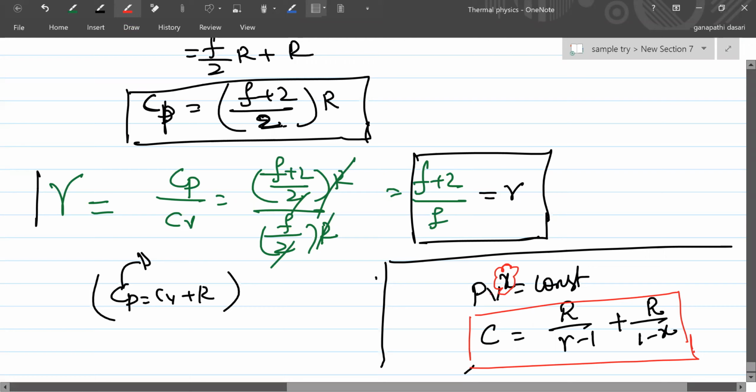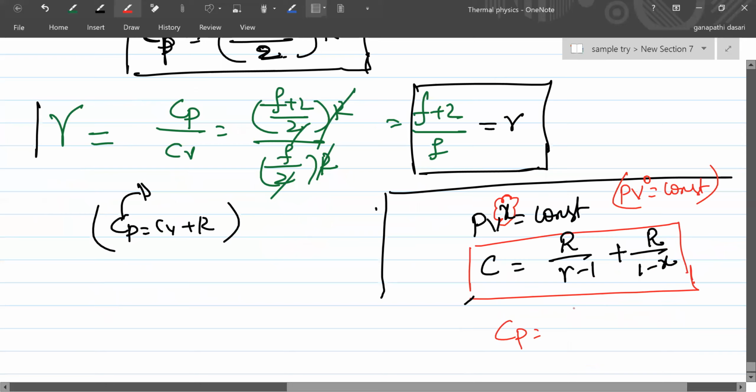Nivas, did you write this? Yes, sir. You can check now. For an isobaric process, what does it mean? Pressure is constant. That means PV power 0 is equal to constant, right? Then x is what here? 0. X is 0, so what will you get here? C, that is Cp, is equal to R by gamma minus 1 plus R by 1 minus 0, that is 1, right?